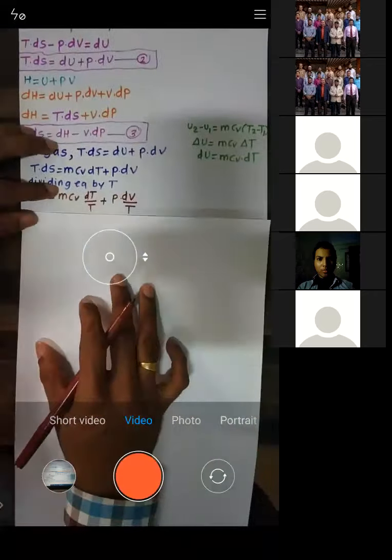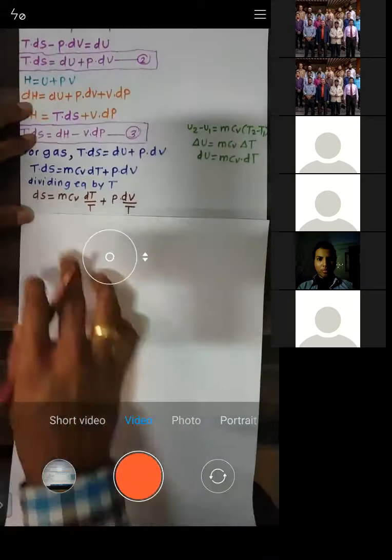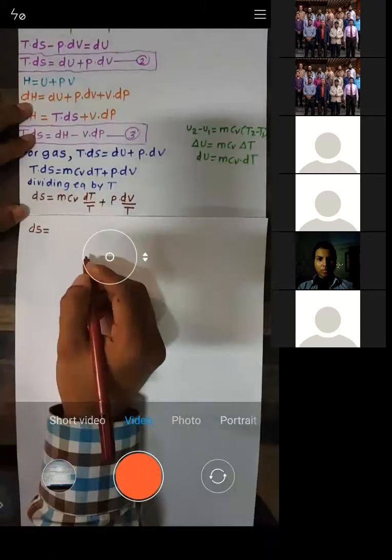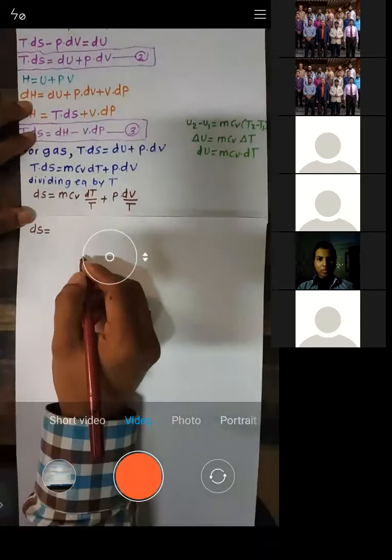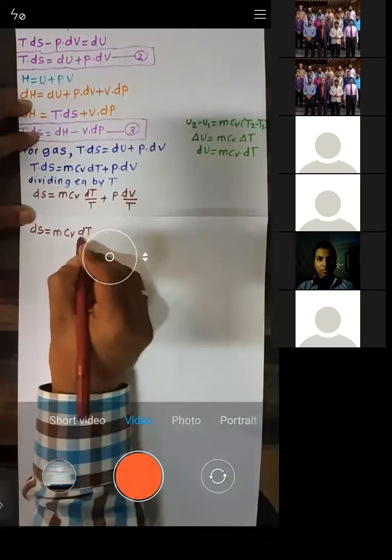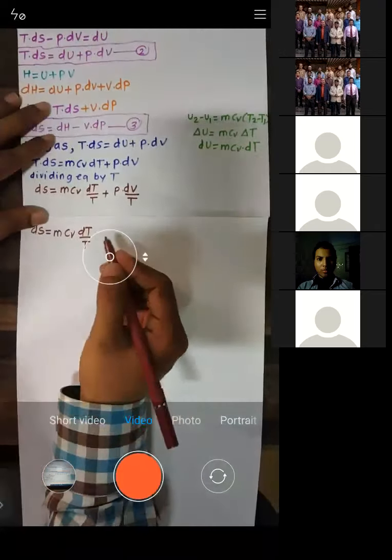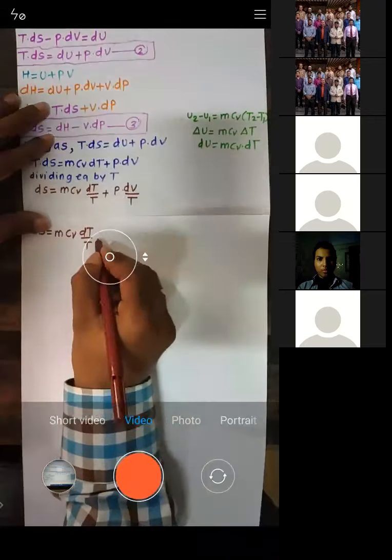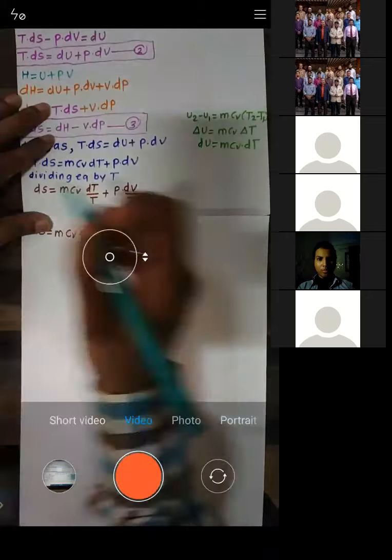Now see, how to solve it. ds is equal to m Cv dT by T, plus now I need to write P by T. What is P by T? This care you take.